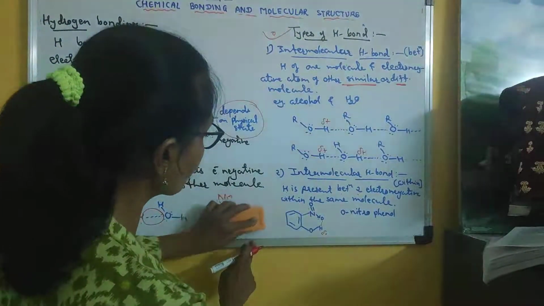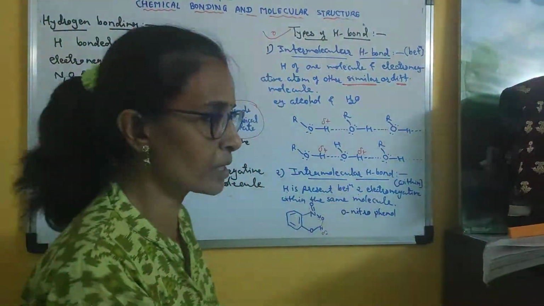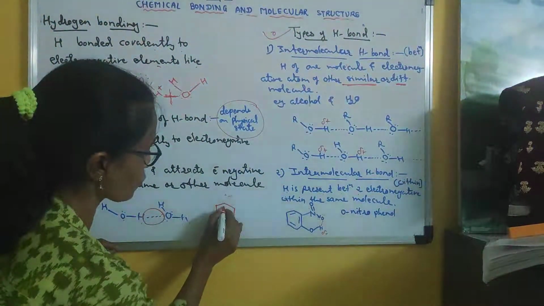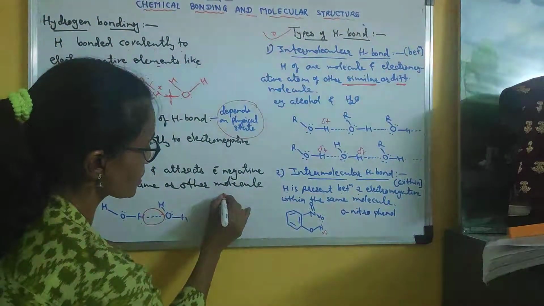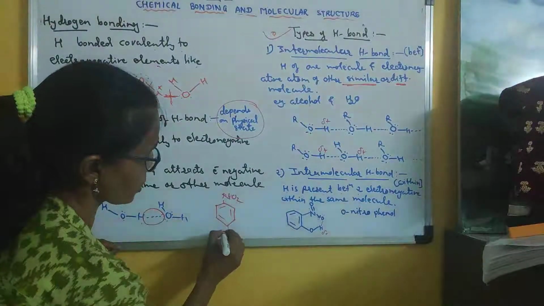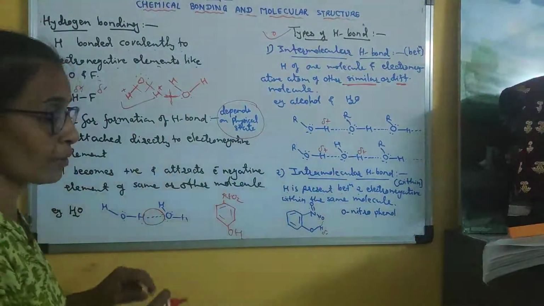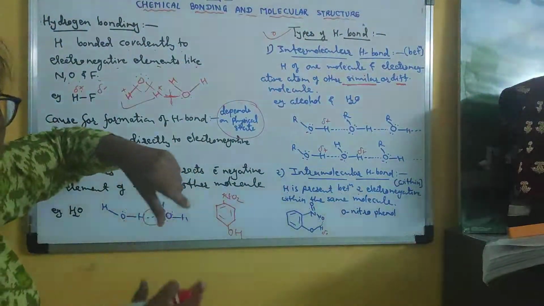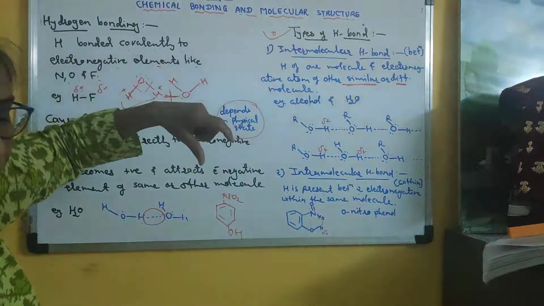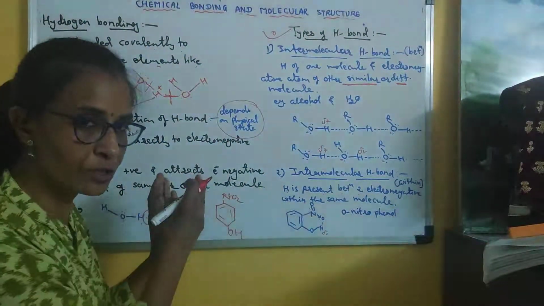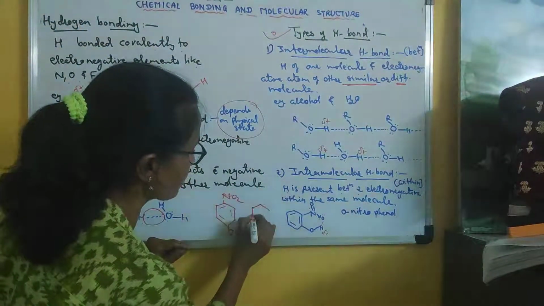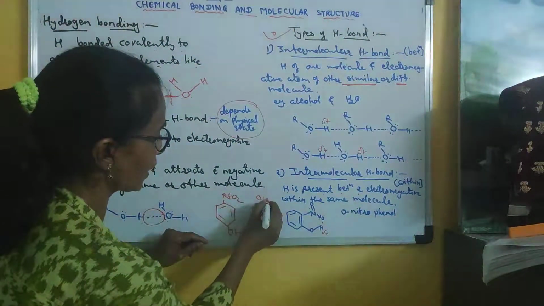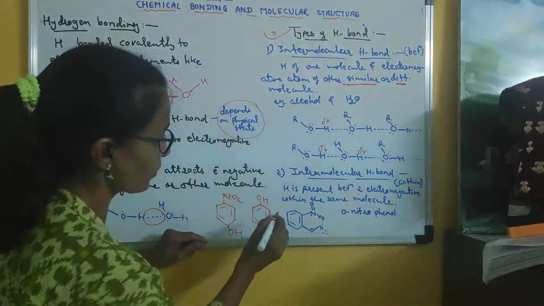Suppose we have two molecules, means one is say this orthonitro. Similarly, suppose I have paranitro. Paranitro means this is NO2, and para position means the opposite position is OH. Now here there is no possibility of intramolecular because these two groups are far away from each other. They are present at the opposite end of the molecule, and that is why intramolecular is not possible here. So what is possible? Another molecule of paranitrophenol, I would like to write like this. Just I will invert the position.